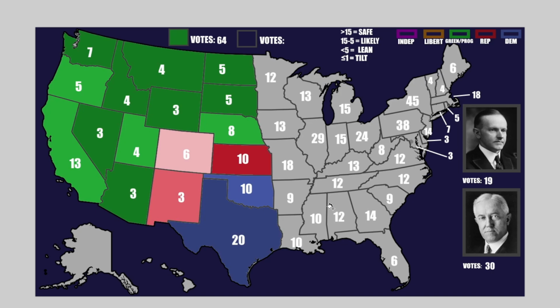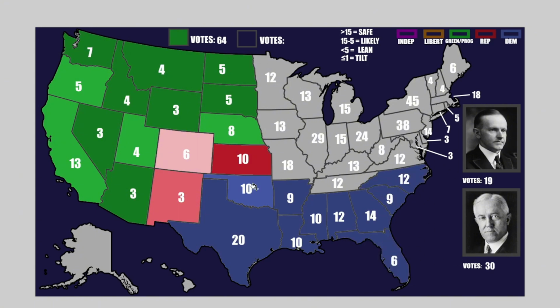Now, there's not too much to say here. This is the Democratic base for the most part. This is where they shine, and that could be seen very easily with the results. We're, of course, going to mark the safe states first, and the safe states are all of these: Louisiana, right there, Mississippi, Alabama, Georgia, South Carolina, North Carolina, Florida. This is our southern bracket. The only state that's not safe is Tennessee.